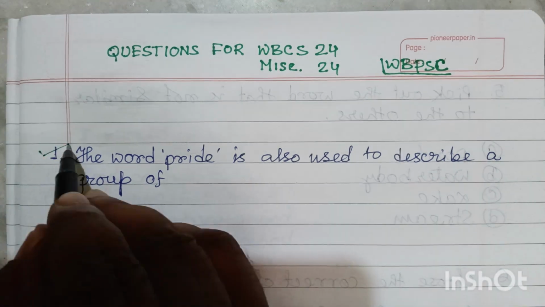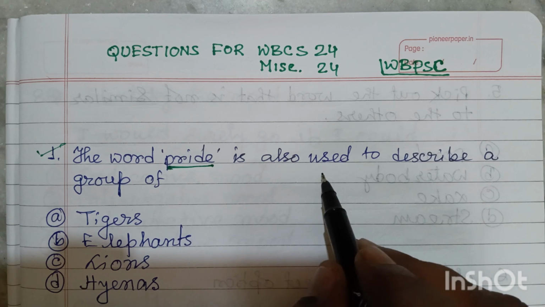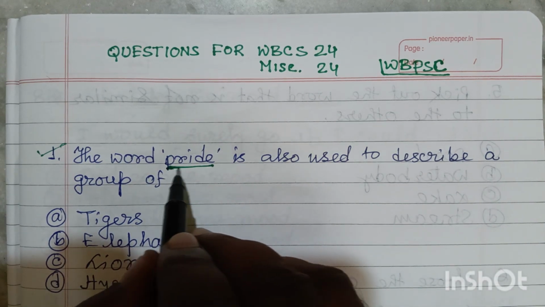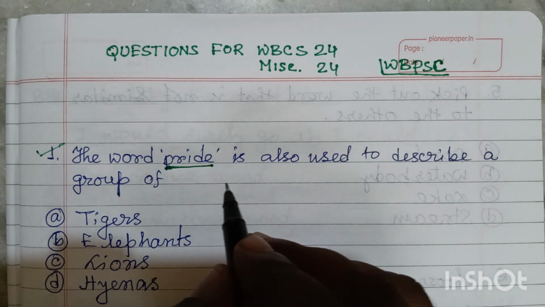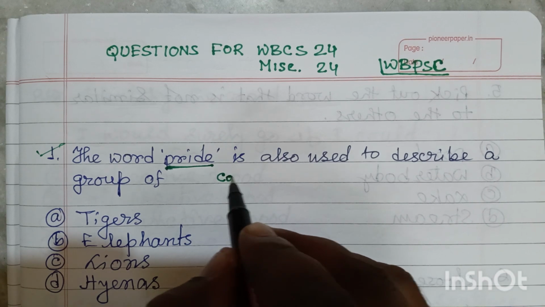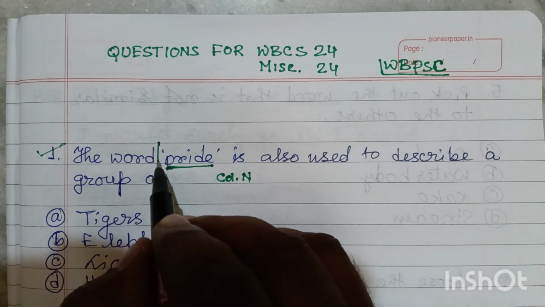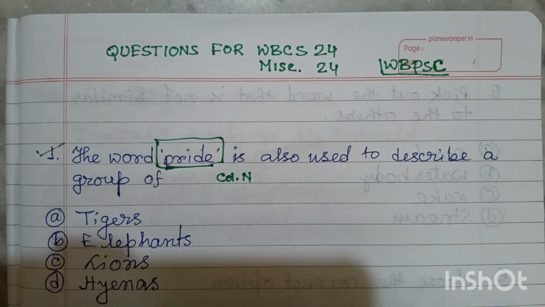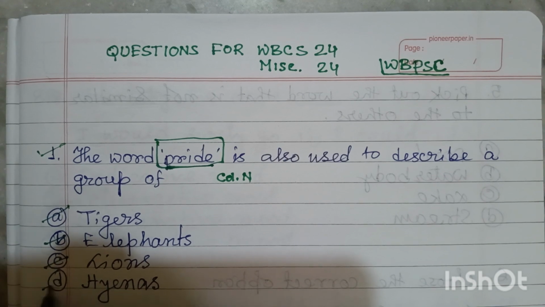In the first question, you can see the word pride. The word pride is also used to describe a group of. My dear friends, pride is basically used as a collective noun, and it is used for some particular animals. So we can say the pride of dash. The options given are tigers, elephants, lions, and hyenas.